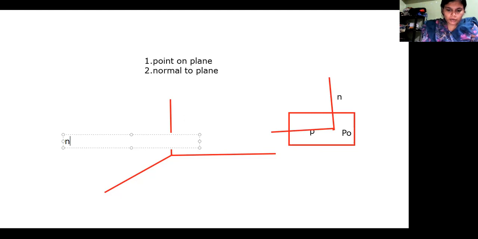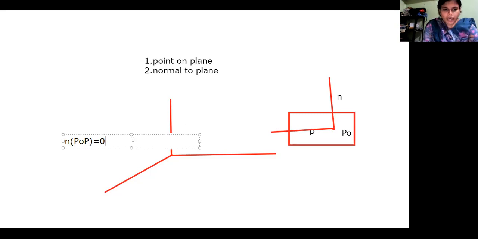Why should it be 0? This is a property of a normal vector. Normal means it should be perpendicular to each and every tangent vector on your plane.